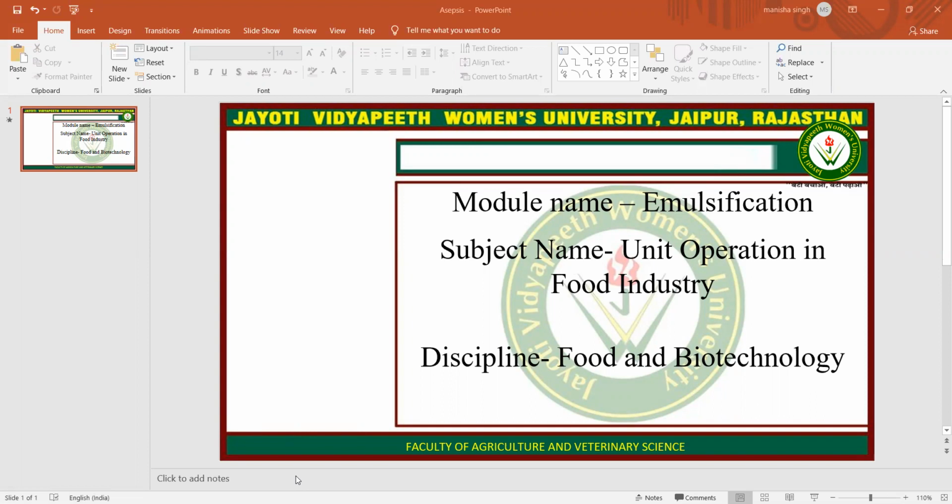What is the difference between the oil in water and water in oil emulsion? In oil in water emulsion, water is the dispersion medium and the oil is the dispersed phase. Whereas in water in oil emulsion, oil is the dispersion medium and water is the dispersed phase. Then water soluble drugs are more quickly released from oil in water emulsion, whereas oil soluble drugs are more quickly released from water in oil emulsions.